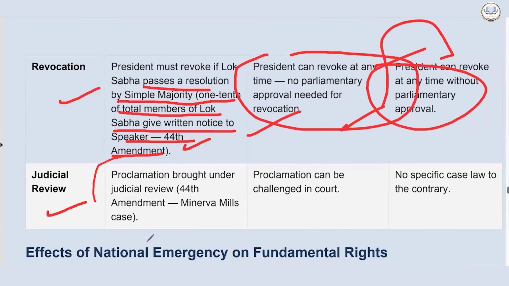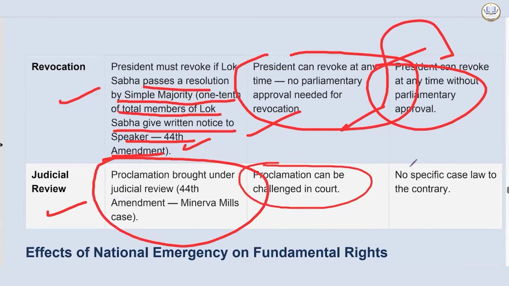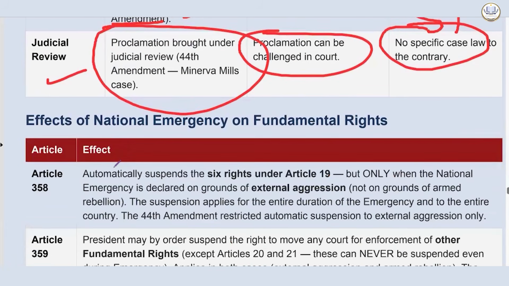Judicial review: a proclamation can be brought under judicial review and challenged in court. No specific case law to the contrary. For financial emergency, there are no particular cases.